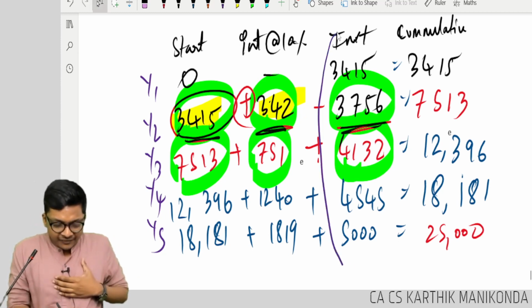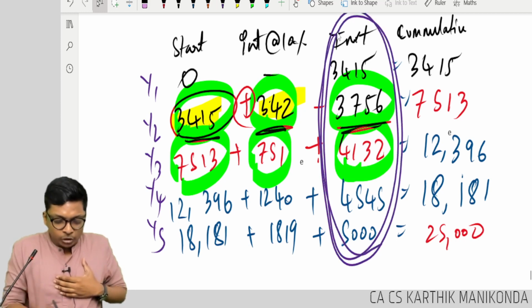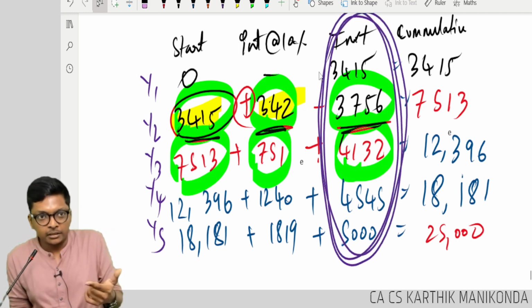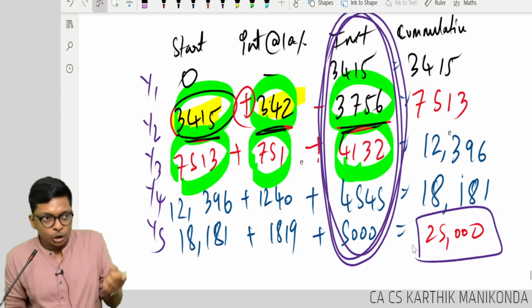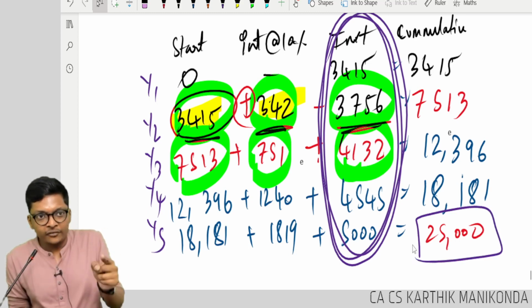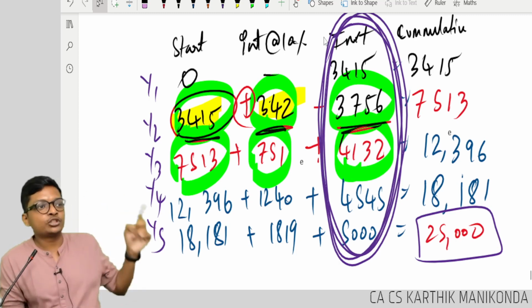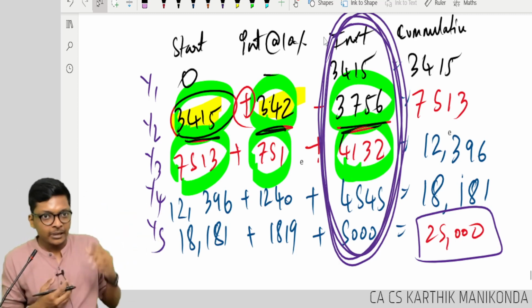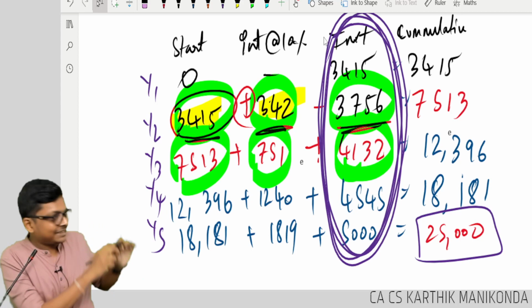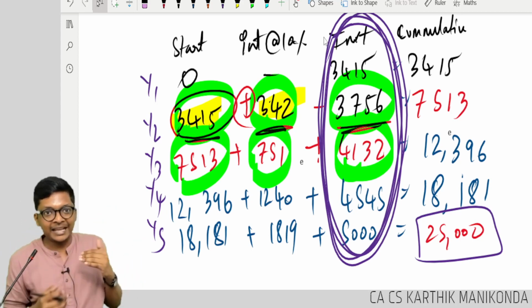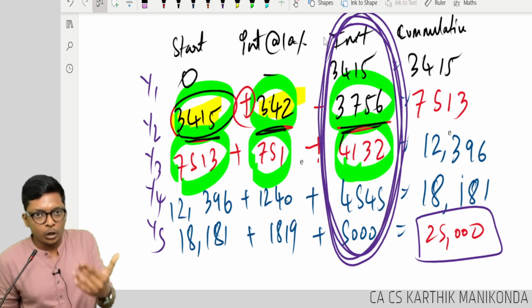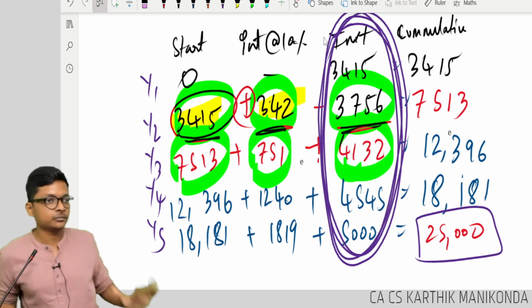If I invest this much amount in each year, I will end up with 25,000 at the end of 5 years. Who decides this amount? Actuary, not CA's work. But whether he is deciding correctly and doing this correctly, I have to audit. To do audit, you need to know how to do it first.